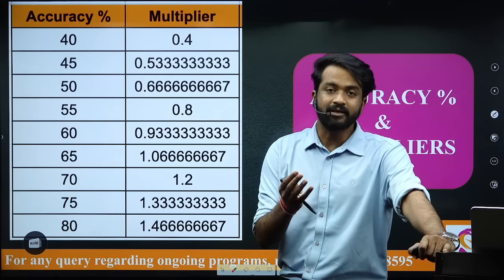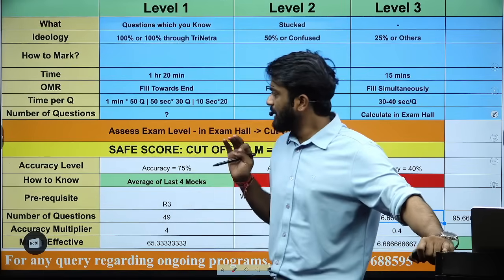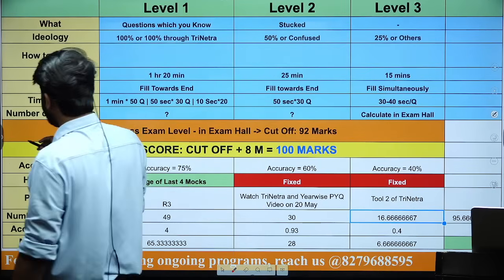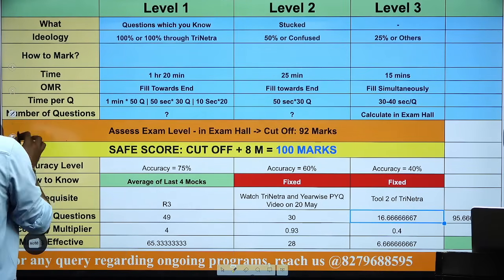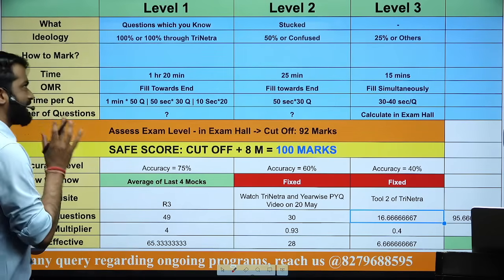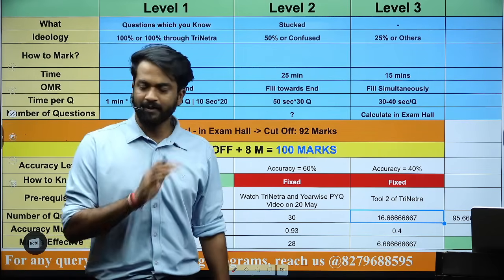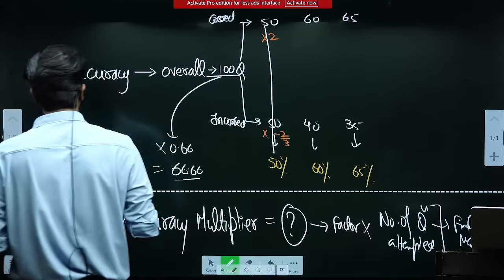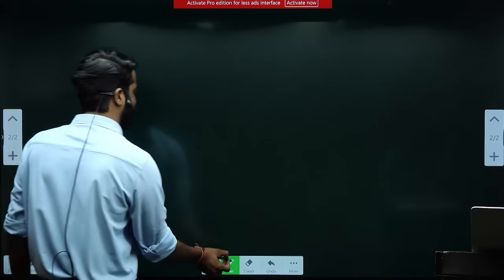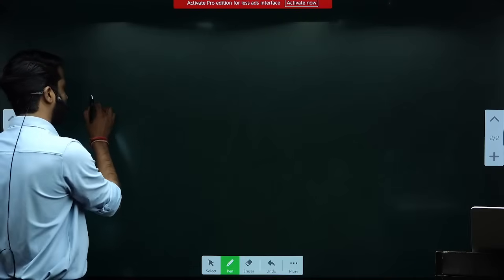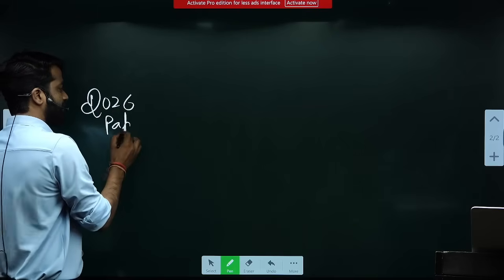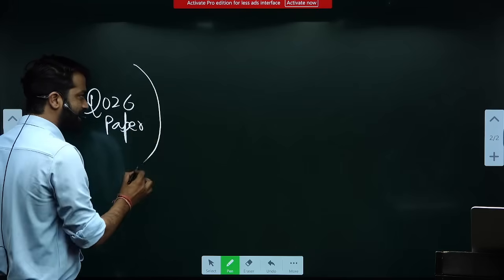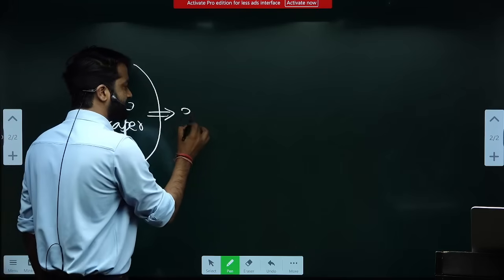Why we are doing it? Now before coming to why we are doing it exactly, let me tell you one more thing: the art of attempting the test paper. So what I'm saying is, when you're attempting your final examination or when you are attempting your mocks for 2026, you are advised to attempt this in 3 levels.